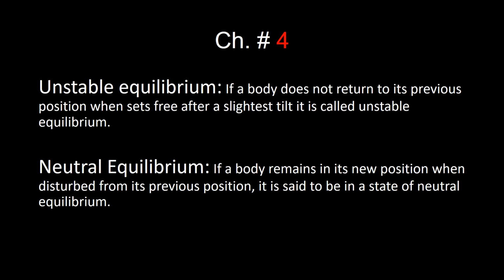Next is unstable equilibrium. If a body does not return to its previous position when set free after a slight tilt, it is called unstable equilibrium. Also note that in unstable equilibrium, the center of gravity of the object becomes lower than the previous position. And the last is neutral equilibrium. If a body remains in its new position when disturbed from its previous position, it is said to be in a state of neutral equilibrium.